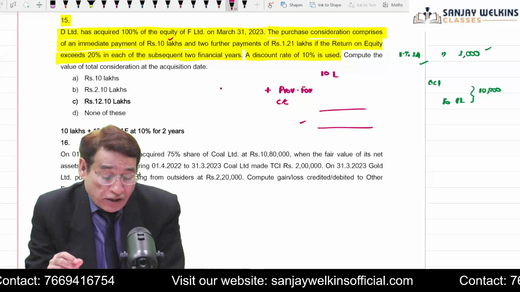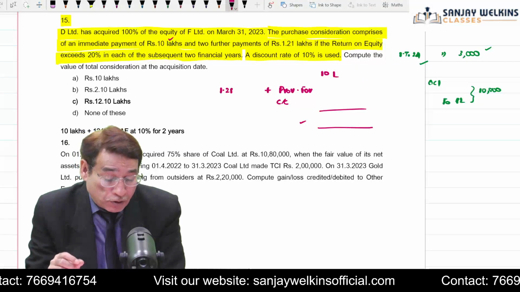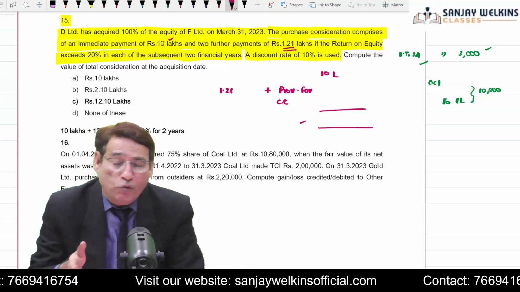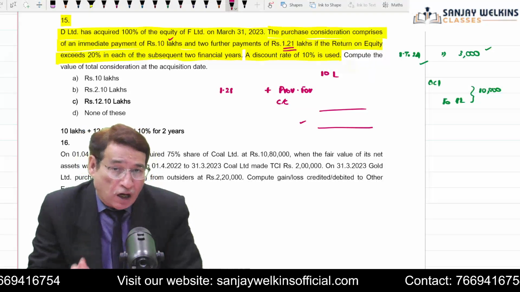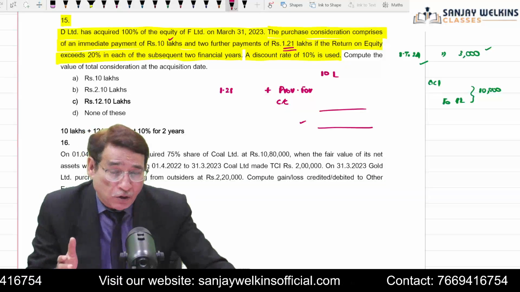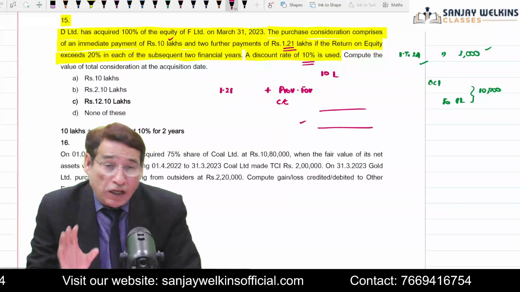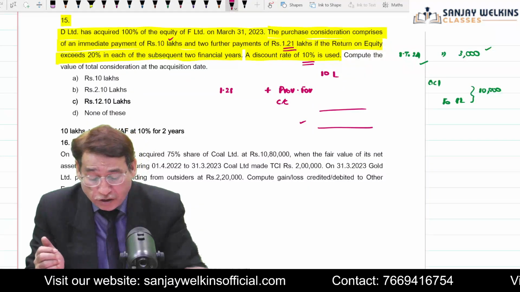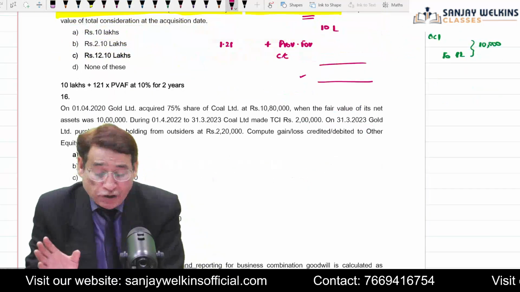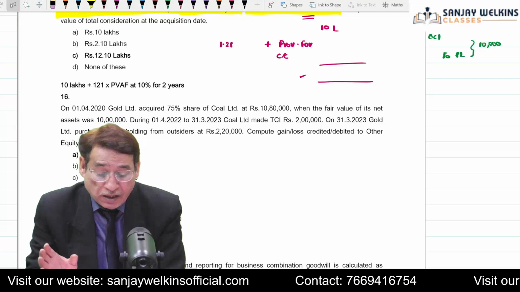In order to find out the present value, you will simply take 1.21 lakh, which you are supposed to pay after 2 years. Now you will have to take into account the present value annuity factor for 2 years, which I have written over here. See here, present value factor at 10% for 2 years I will take into account.